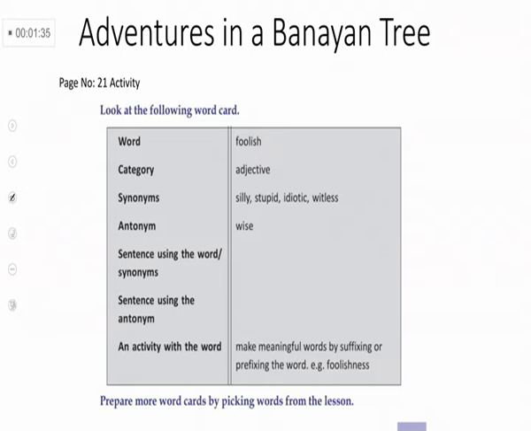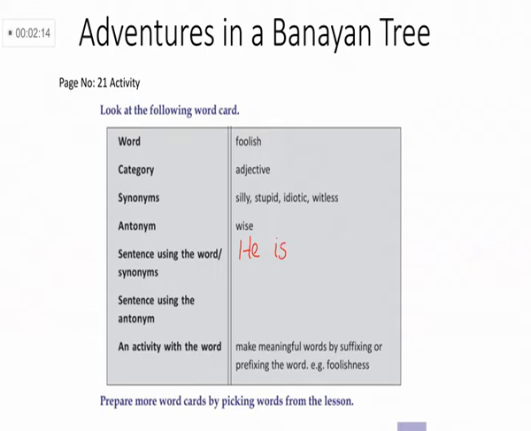Next one, antonym. Hope you understood the meaning of the word antonym. Antonym means, yes, opposite. So what is the opposite of the word foolish? Wise. All of you understood this much. Next point, sentence using the word or synonyms. You can make a sentence either with this word or with this synonym.